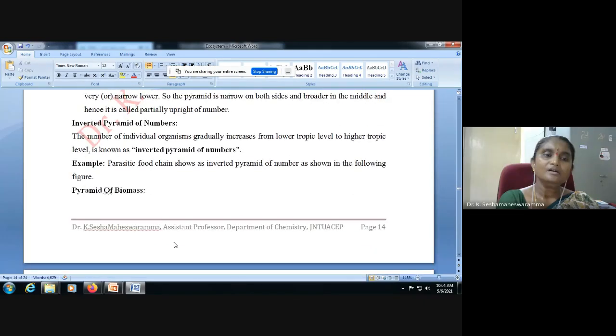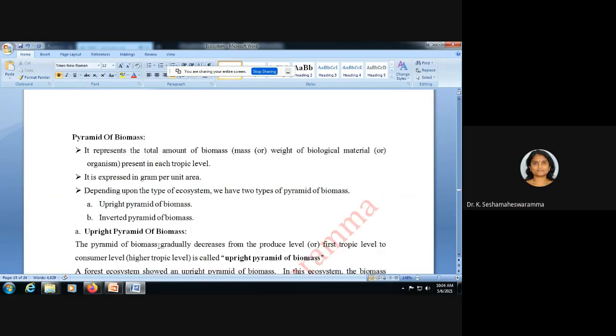Next, we will go to the pyramid of biomass. Pyramid of biomass represents the total amount of biomass, the mass or weight of biological material or organism present in each trophic level. Pyramid of number explains the number of individual organisms present in that particular ecosystem.